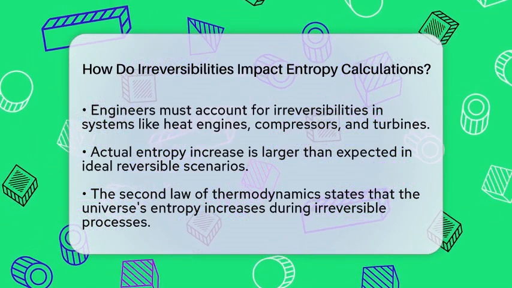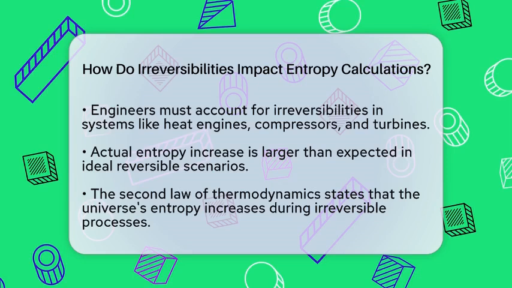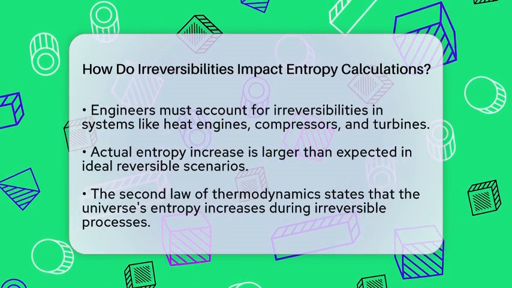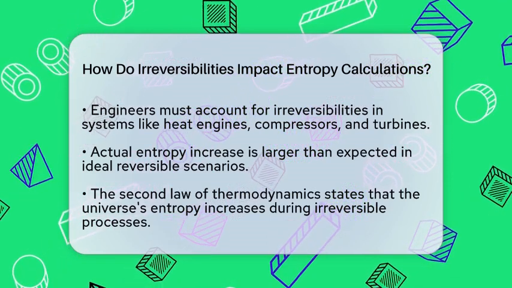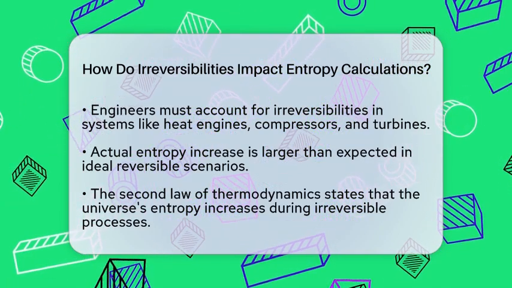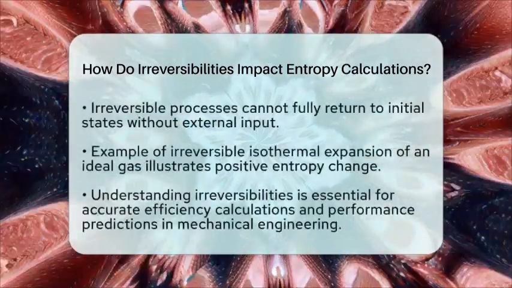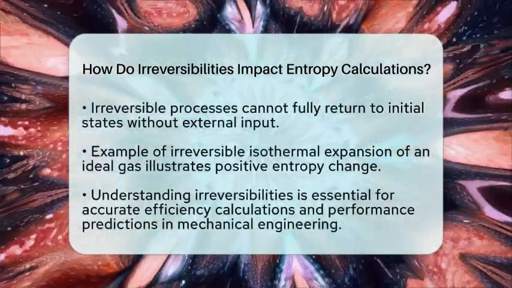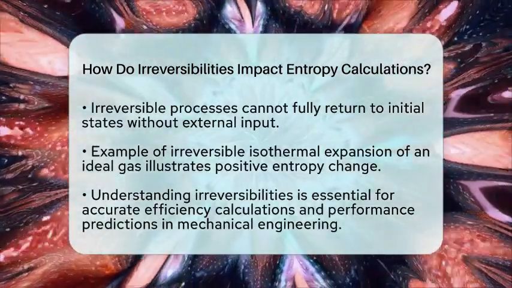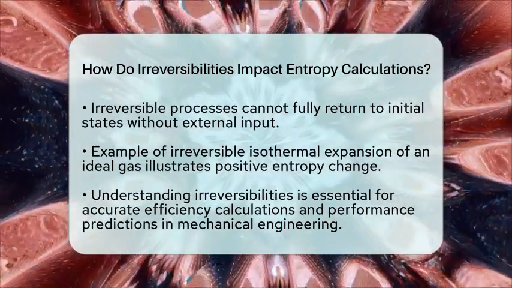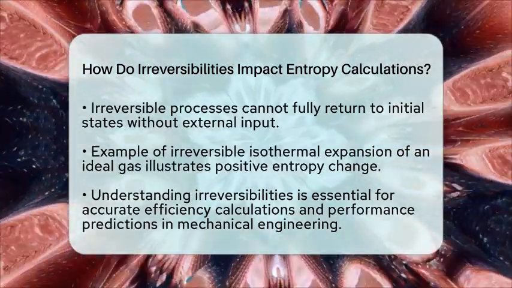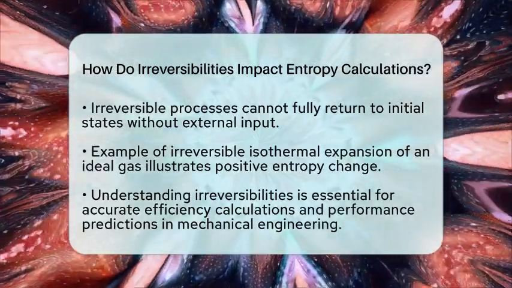The second law of thermodynamics states that the entropy of the universe increases during irreversible processes. This principle illustrates the natural direction of processes and highlights the impossibility of fully returning to the initial state without external input. For example, consider an irreversible isothermal expansion of an ideal gas. The entropy change can be calculated using the formula for entropy change, which shows a positive value. This indicates that entropy is produced due to the irreversibility of the process.